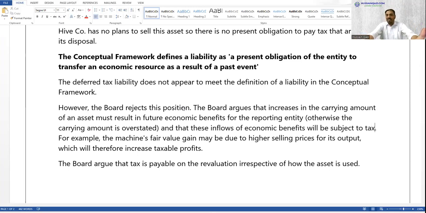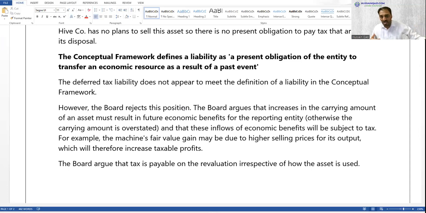So here the board rejects the position that if we are not recognizing the liability, the net assets become overstated. For example, the fair value gain may be due to a higher selling price of its output, which will therefore increase taxable profit.